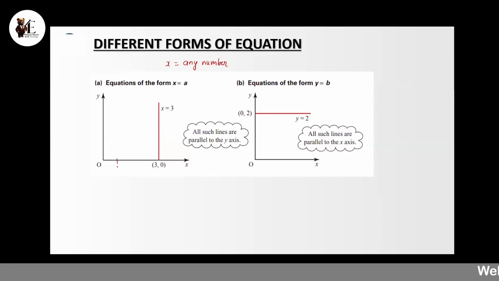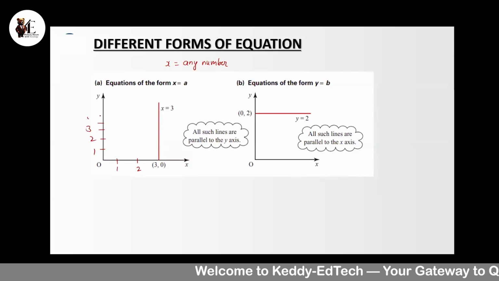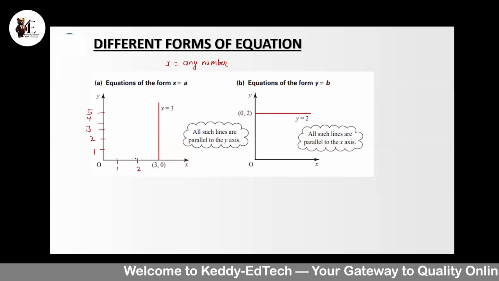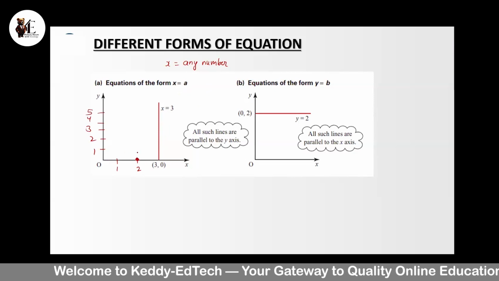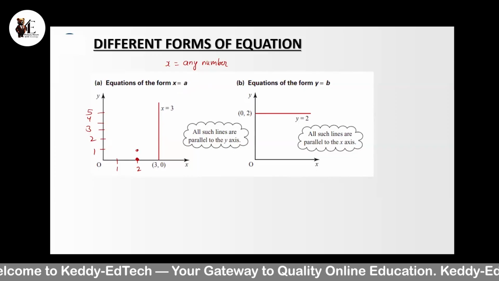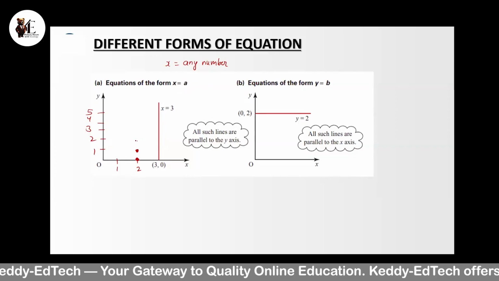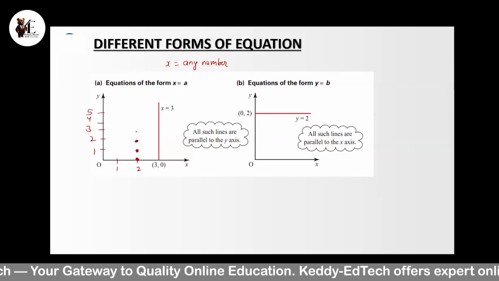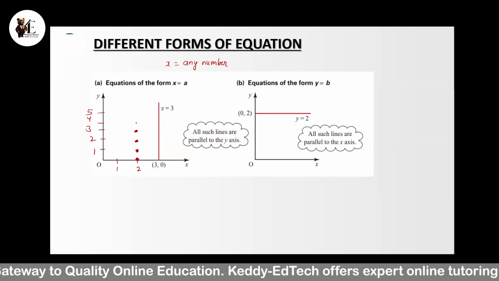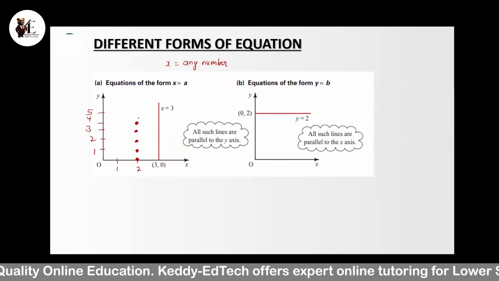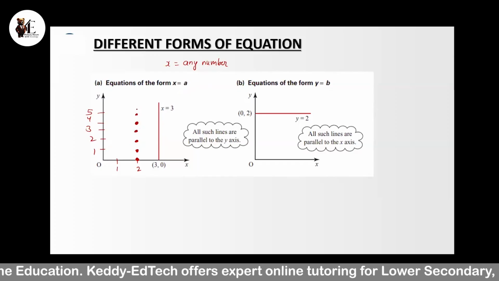For example, let's say x equals 2. x is 2 at this point, at this point also the value of x is 2, and at this point also the value of x is 2. The value of y is changing continuously, but the value of x is fixed at every point.